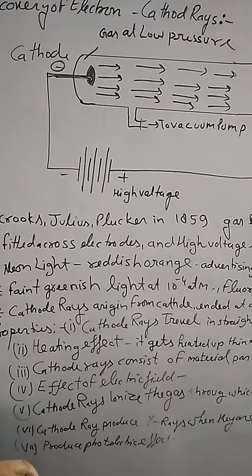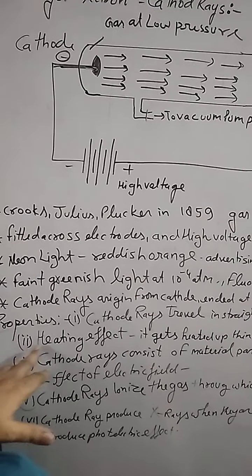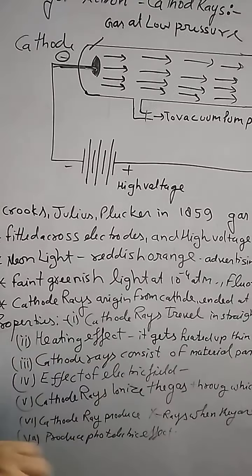These properties are: number one, cathode rays have a heating effect.